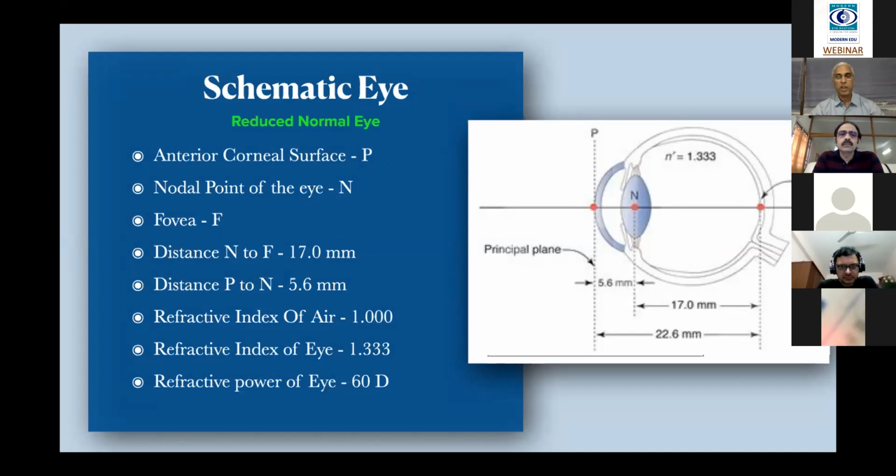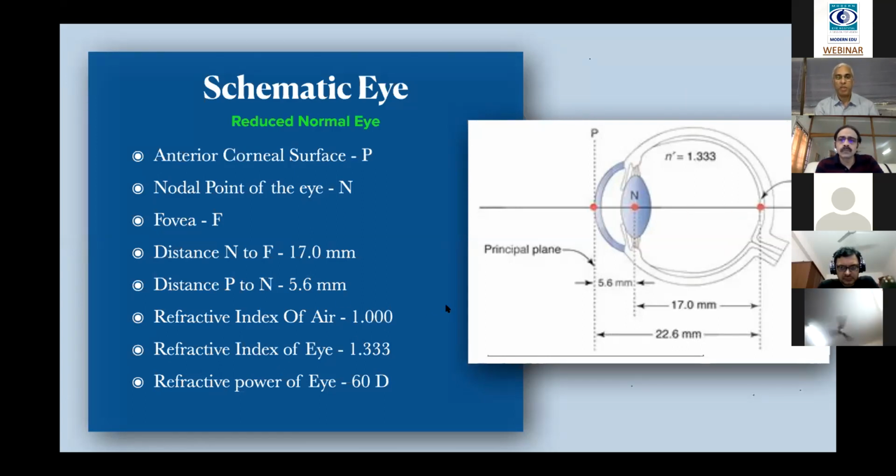Before going to the actual calculation, one should know the basic principles of the physics of the eye. Unless you are thorough with this, it will be very confusing and very difficult to follow the different factors that we are going to use in different formulas. This is basically the simple principle of the schematic eye. We all know the three points: anterior, the middle nodal point, and the fovea.